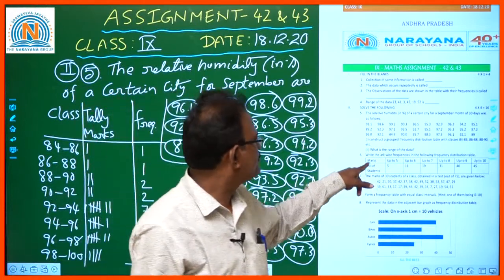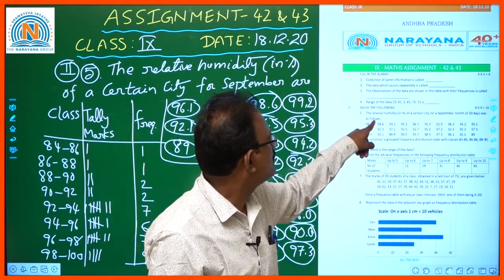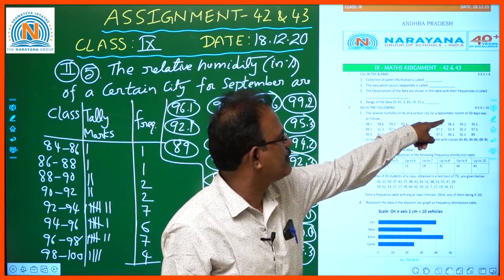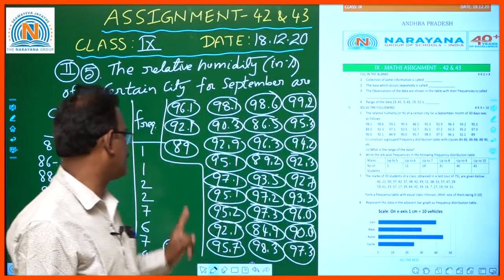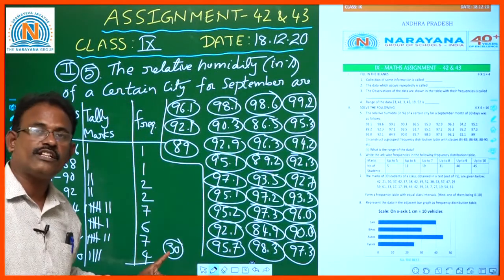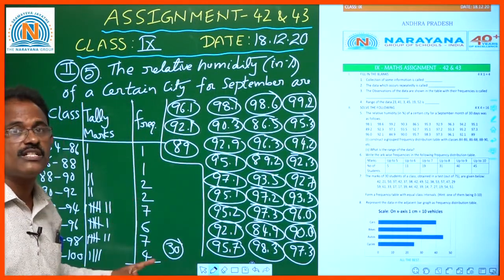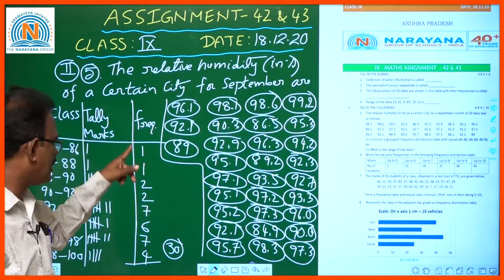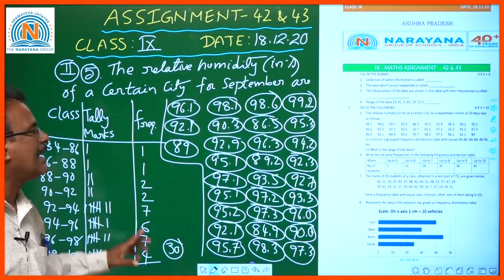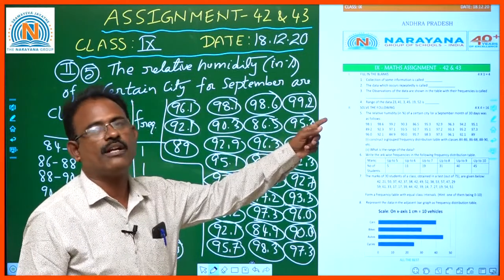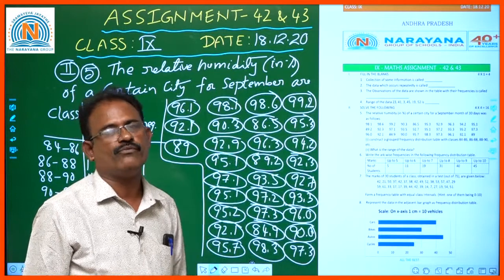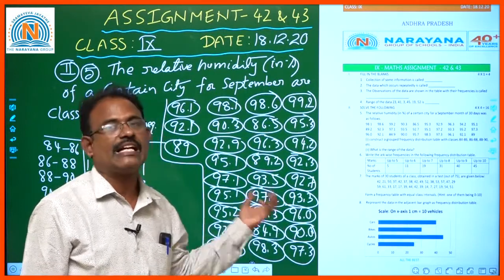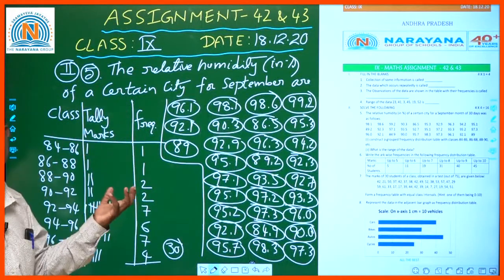They have given the relative humidity of a certain city for the month of September, 30 days, as follows. So we need to cross check whether the total of all observations is considered here or not. How to cross check whether the sum of all observations matches the number of days in the month of September? This is the process of constructing a frequency distribution table.